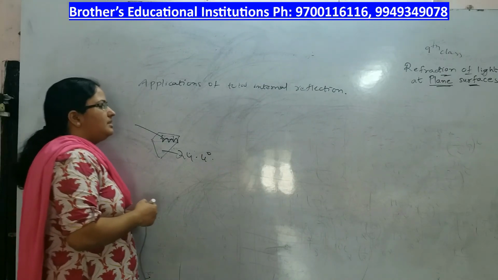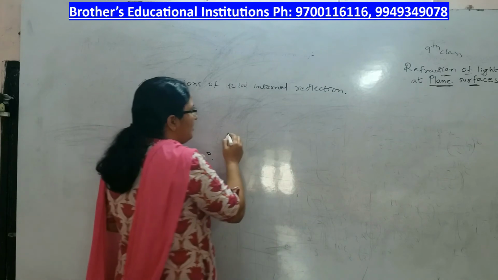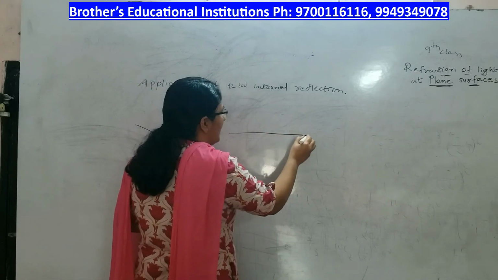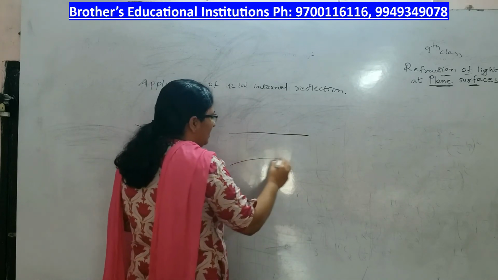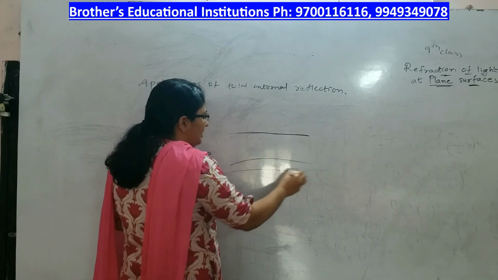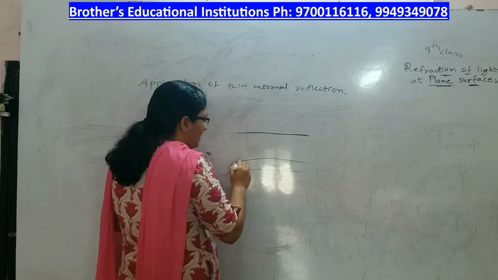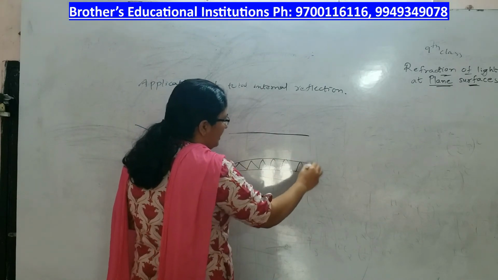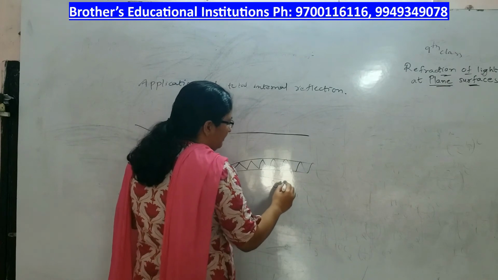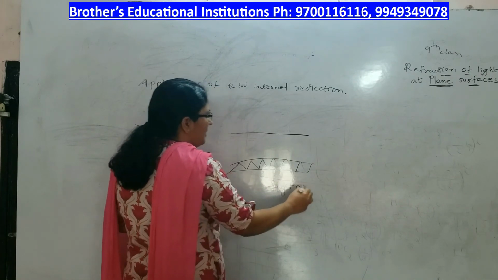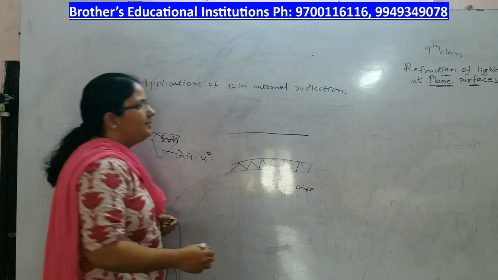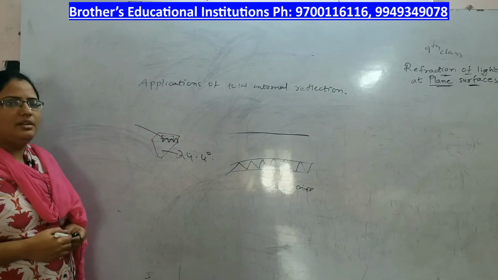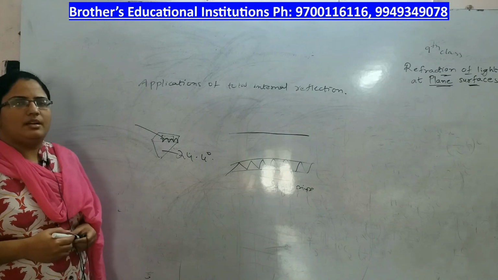Next, it is used in optic fibers. Optic fibers are very thin fibers made of plastic or glass. The light entering the optic fiber undergoes total internal reflection, and a bunch of such optic fibers is called a light pipe. This light pipe is used to observe the internal organs inside our body.